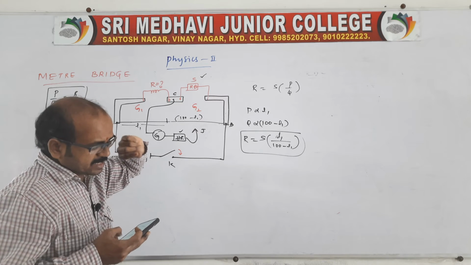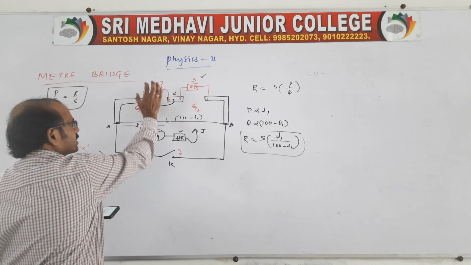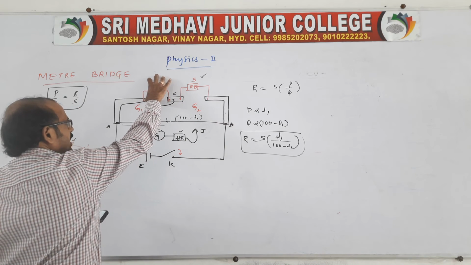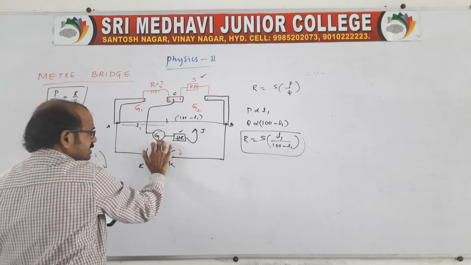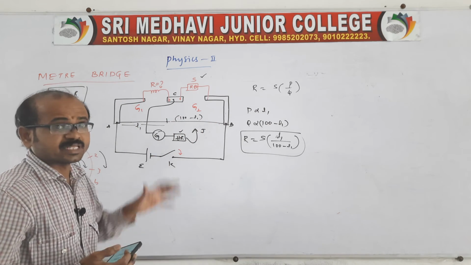Therefore the balancing point will shift towards the right side.